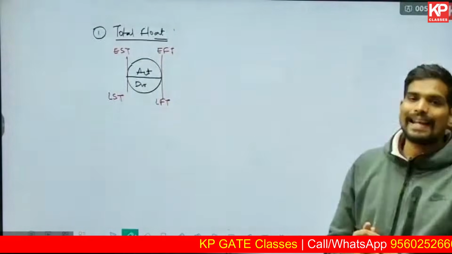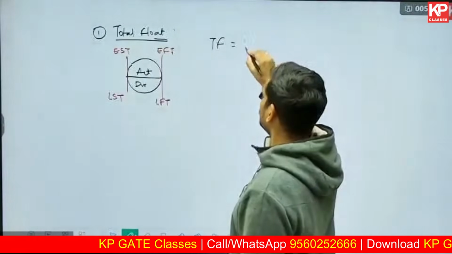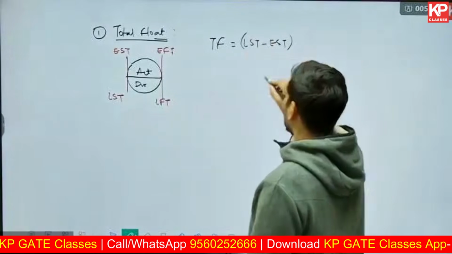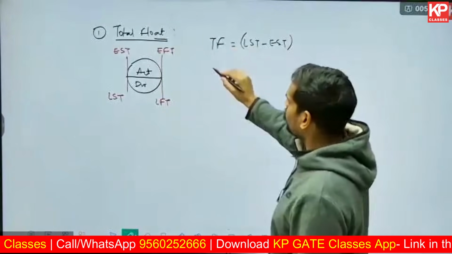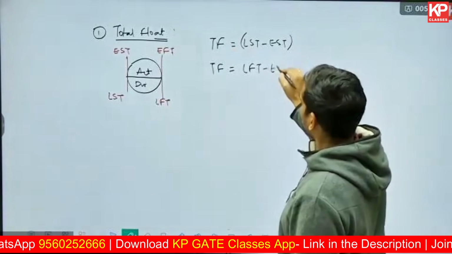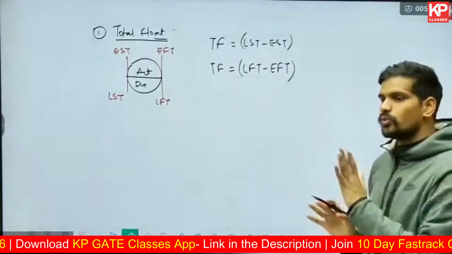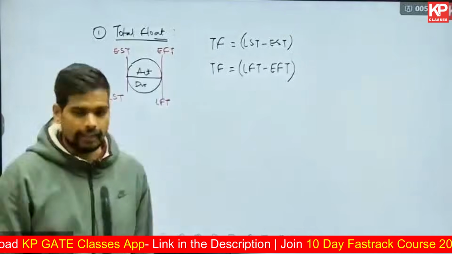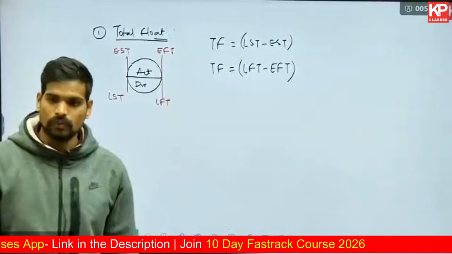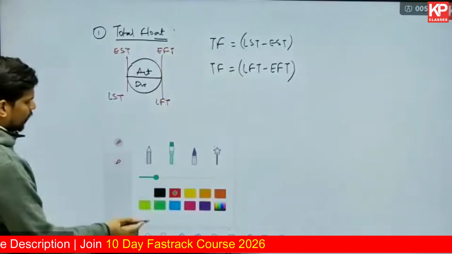So total float for an activity, when these four values are known, is given by this formula. Total float is equal to the late start time minus the early start time. One more formula you can use is the late finish time minus the early finish time. Both the formulae will give you the exact same answer. You can use any of these two, both will work fine. In the GATE exam, sometimes there have been questions where they directly ask you the formula also. Such questions are in the theoretical part. For 1 mark, such questions have been asked in the past as well.